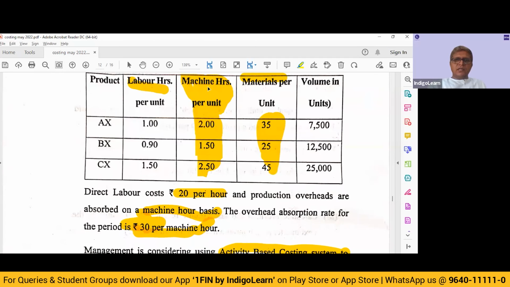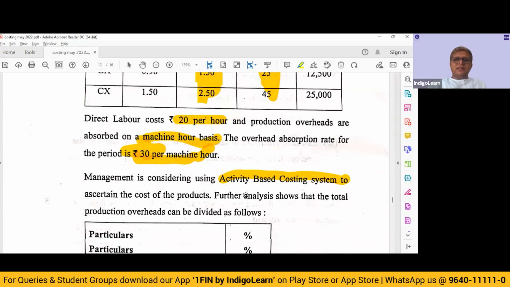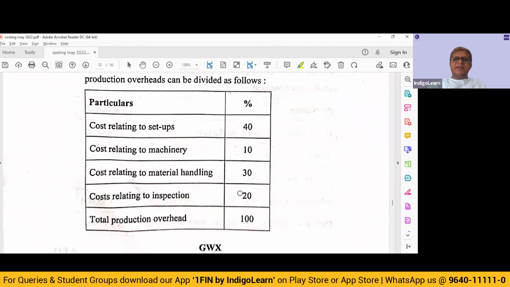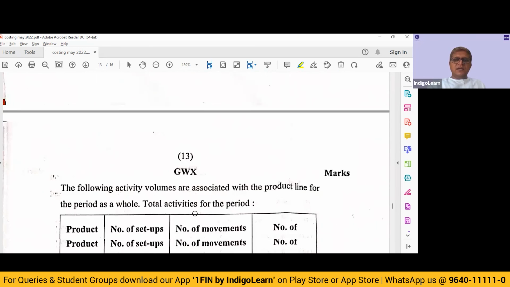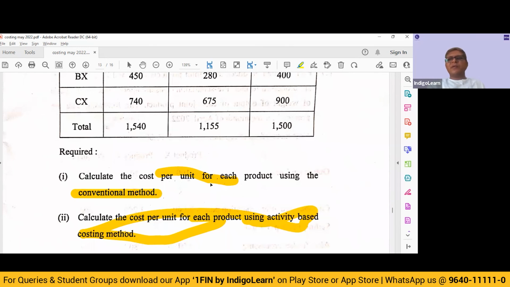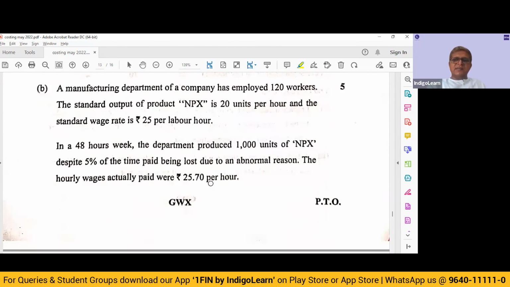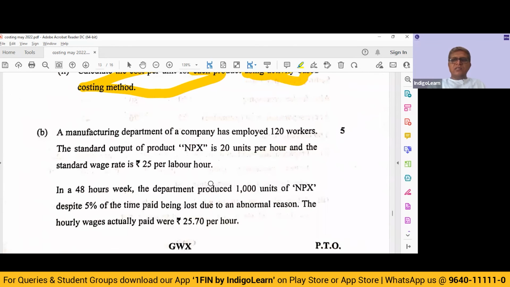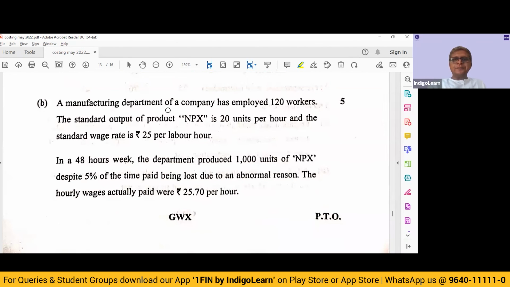Then whatever total you get of absorption, that we need to bifurcate between these activities, calculate the activity cost pool, calculate activity cost drivers and rate of recovery per activity, and then prepare the activity distribution schedule. So this is a simple question. I don't see any complications in that.